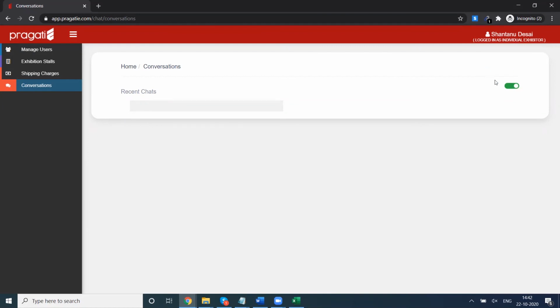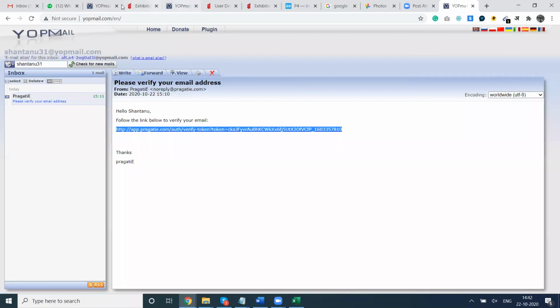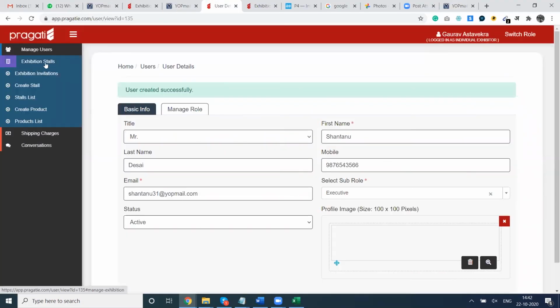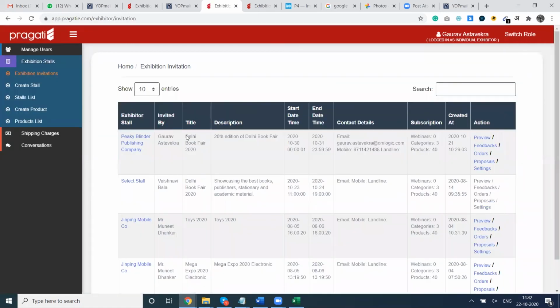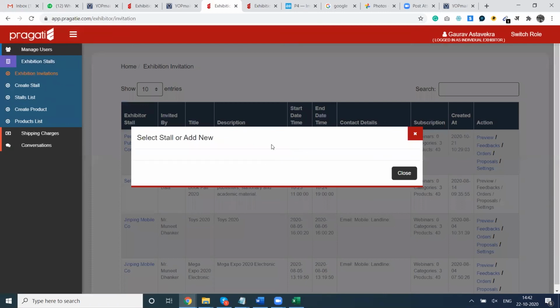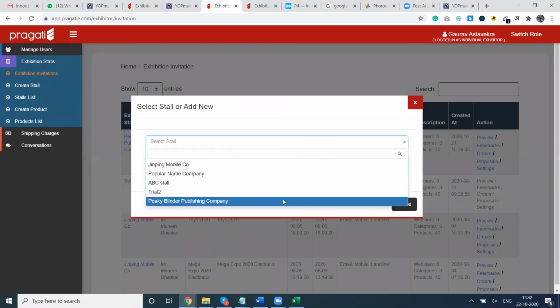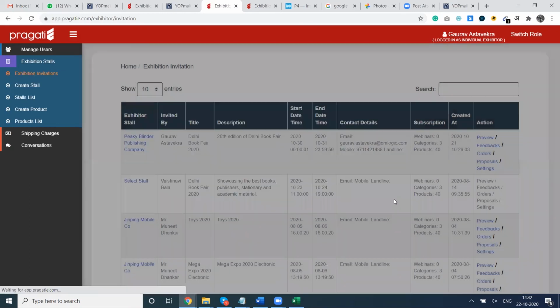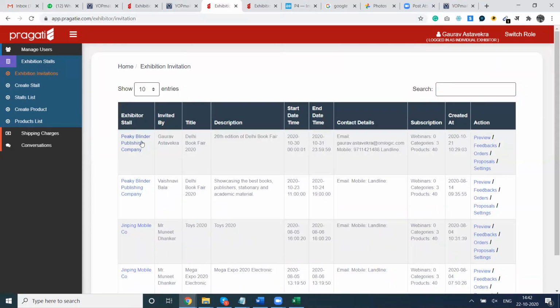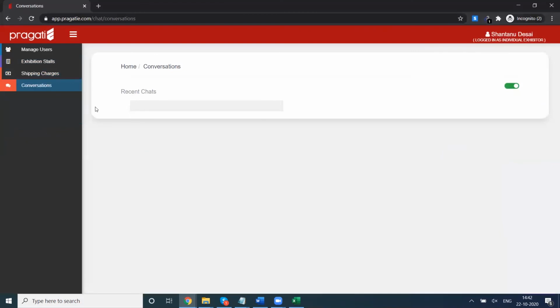So now the user has toggled it to yes. Green means yes, yellow means not available. So now we will see how a user can interact with us. So for that I have to make certain. So I had made my